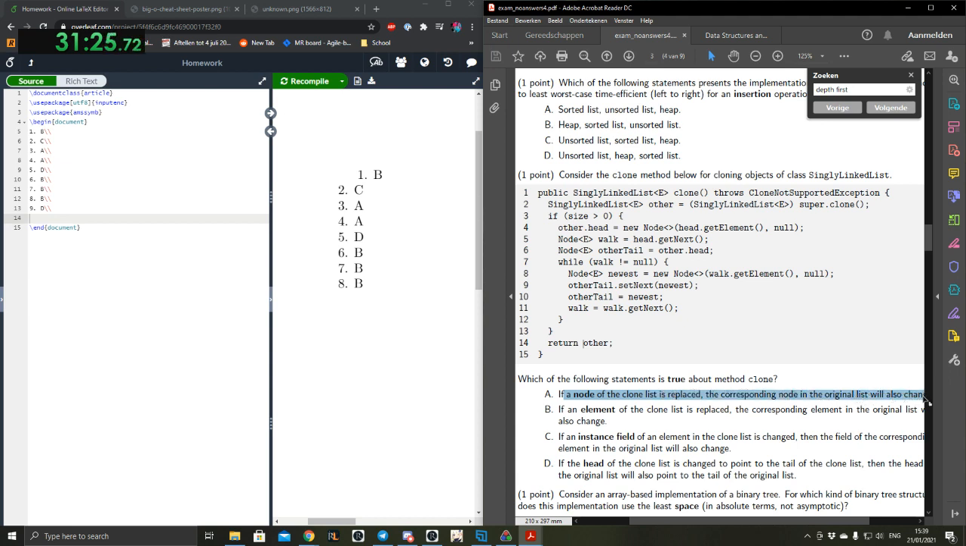If a node of the clone list is replaced, the corresponding node in the original list will also change. That is absolutely false, because it just creates new nodes. Yeah, it just creates new nodes, and it copies the element. That's how copy works. They're not related.